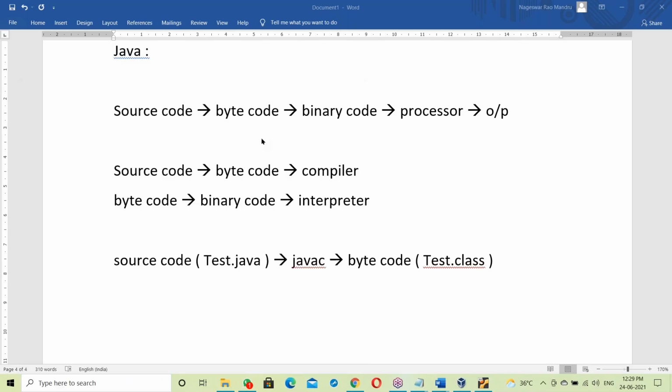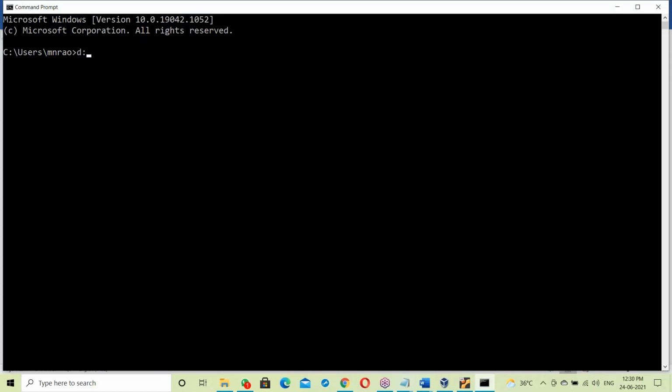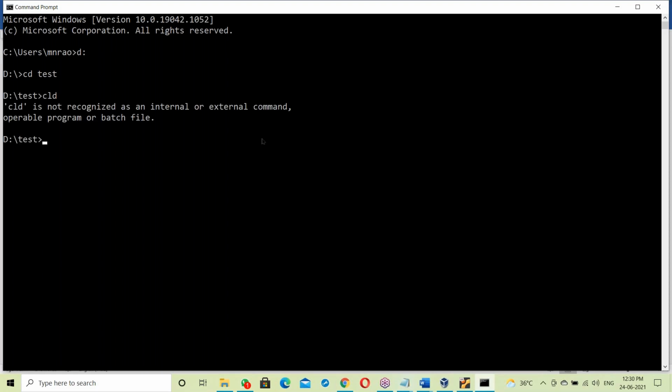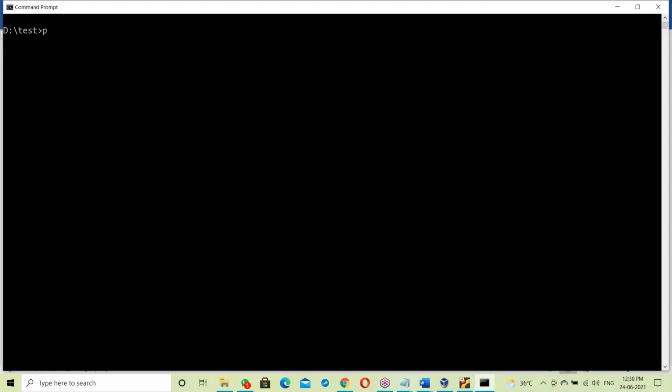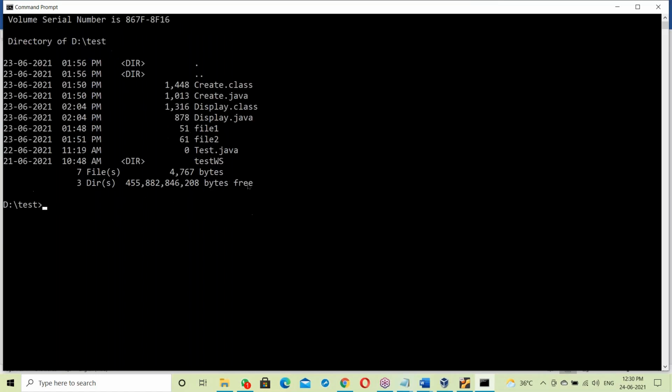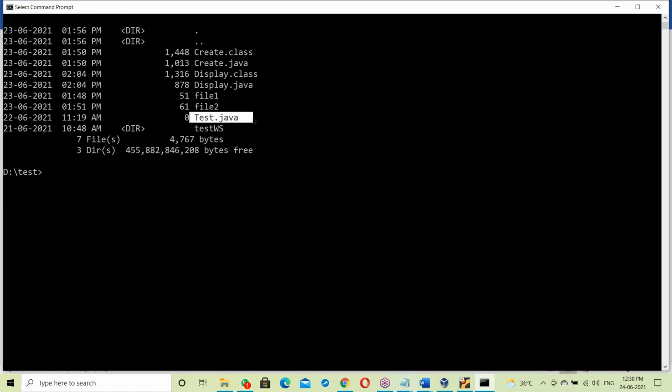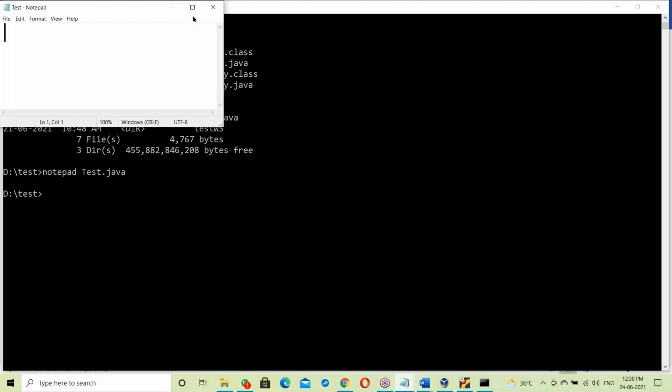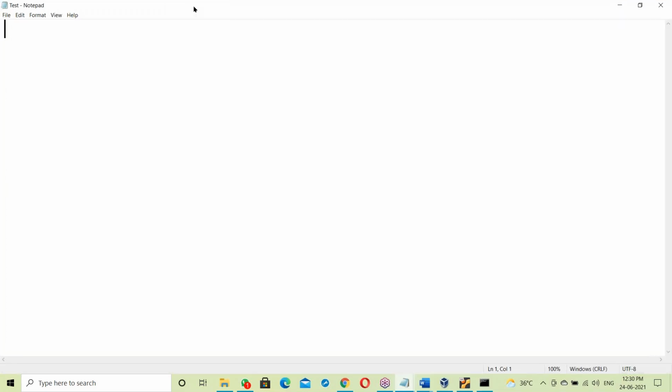Let me show it practically. In the D drive, there is a test folder. Here I create test.java in Notepad, an empty file.